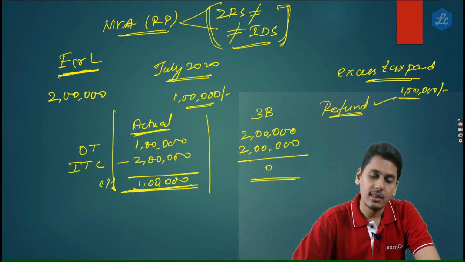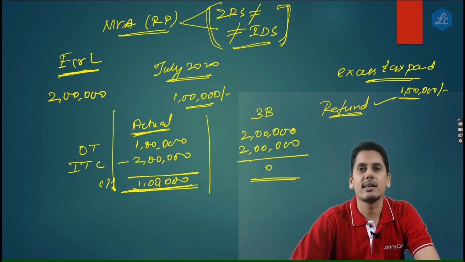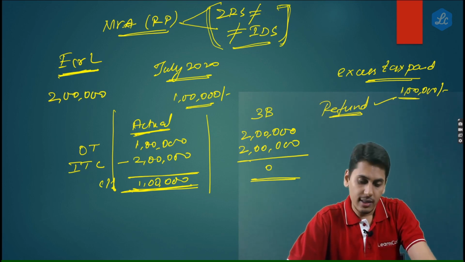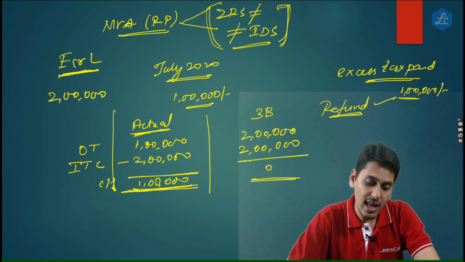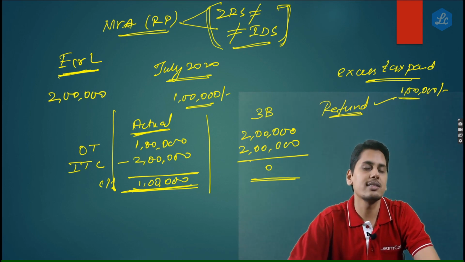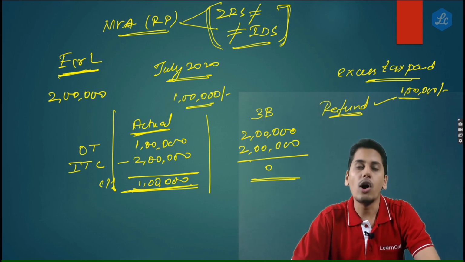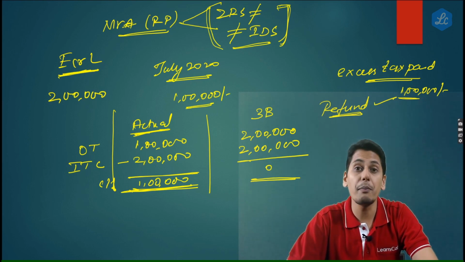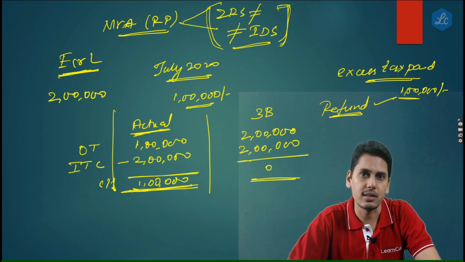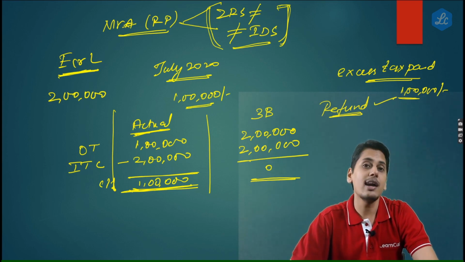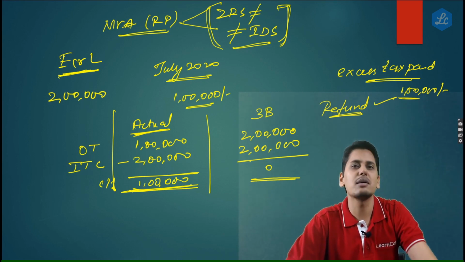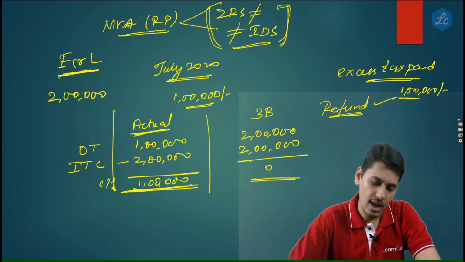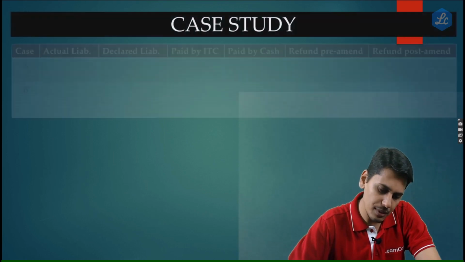So friends, this way the government has tried to arrest the misutilization of this provision which was happening. But friends, as we all know, any amendment which comes to arrest the malpractices in a way also impacts the genuine taxpayers. It also impacts the genuine taxpayers negatively. So this amendment does arrest the malpractices, but it is also impacting genuine mistakes which have happened. I'll tell you how. Now friends, let's take this example.